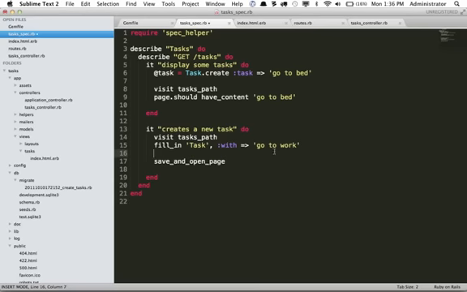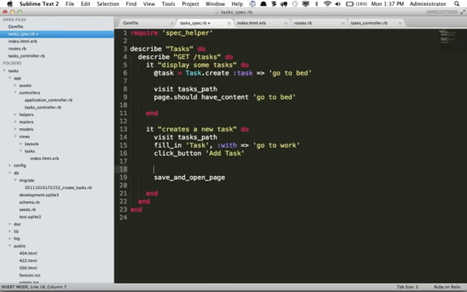We're going to fill in the input that says task, and then I want to click a button that will go ahead and create the task. So try to visualize this in your head, and the button will say "add task" on it. So we're going to find a button that says add task and click on it. When you click on that button, we then want to go through the process of creating the task.